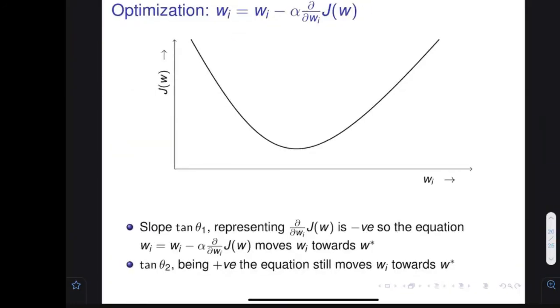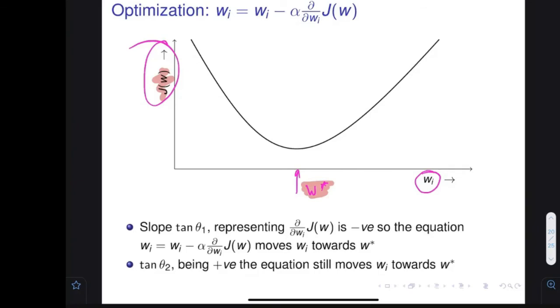Learning a parameter is a very interesting idea. Let's assume there is a function of this particular kind which has its minimum value over here. What is the optimal value? You want to find the value of w at which this function has the minimum value. This is called the optimized value. At this value w star, the function J(w) has the smallest value. How can I find w star? This is an interesting problem in the machine learning domain.